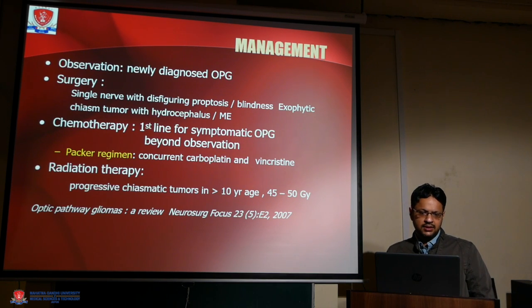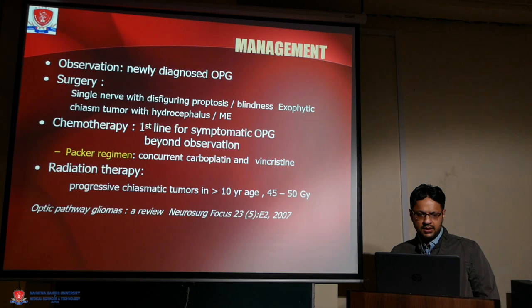Management of newly diagnosed optic nerve glioma: surgery is the primary mode of treatment for a single surgery with disfiguring proptosis, blindness, or exophytic chiasmal tumor with hydrocephalus. Chemotherapy is the first line for symptomatic optic nerve glioma beyond observation. Radiotherapy is for progressive chiasmal tumor in patients greater than 10 years of age, with 40 to 50 Gy to be given.